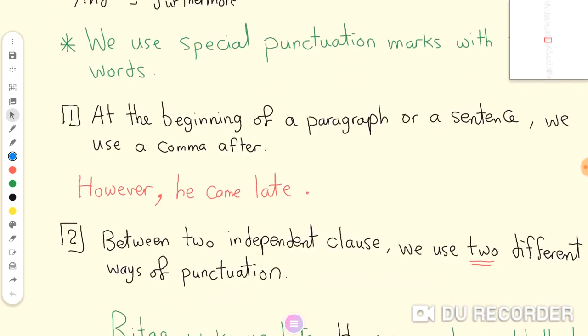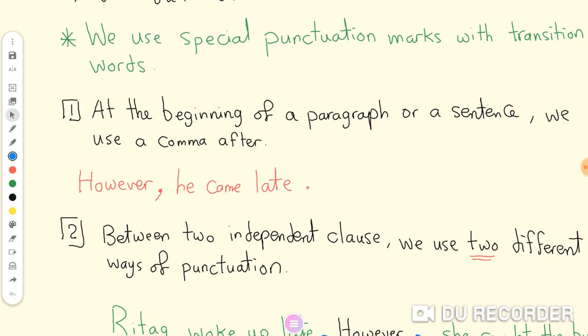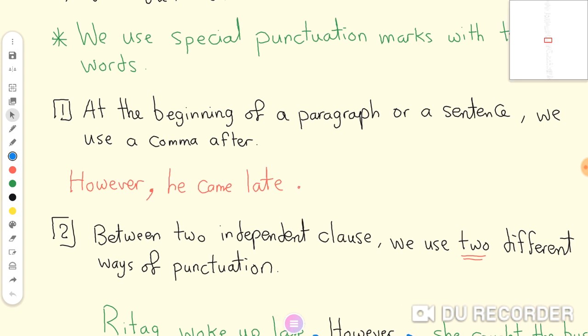The first note about transition words, we use special punctuation marks with transition words according to their own positions. If the transition word comes at the beginning of a paragraph or a sentence, we use a comma after. For example, however, comma, he came late. So if I start the sentence or if I start the paragraph with a transition word, conjunctive adverb, we must draw a comma after.